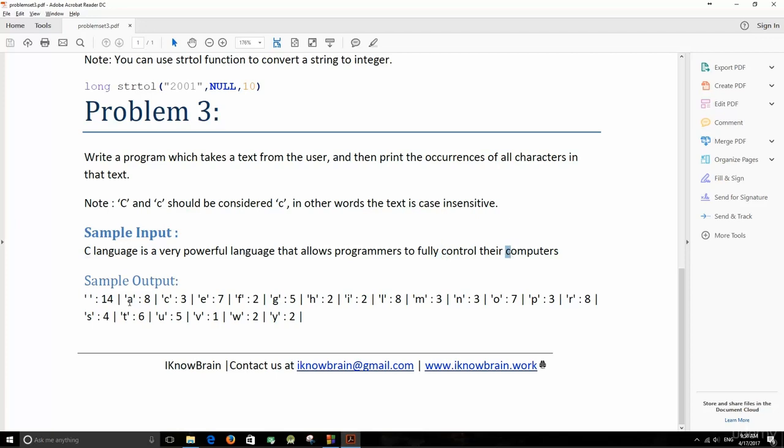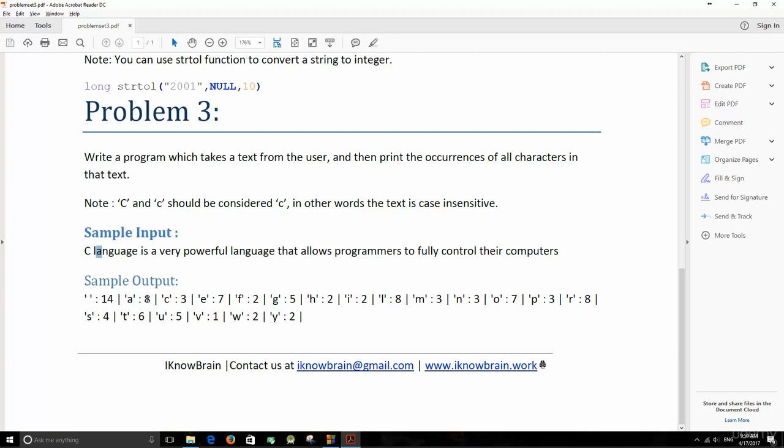So we print C 3, and then we move to the next character, which is space. We start counting: 1, 2, 3, 4, 5, 6, 7, 8, and so on until I get 14. So I print space and then 14. And then I go to A and start counting. We have A there, A there, A there, and a lot of A's here, and that will print 8. Okay, so that's an algorithm that you can follow in order to solve this problem.